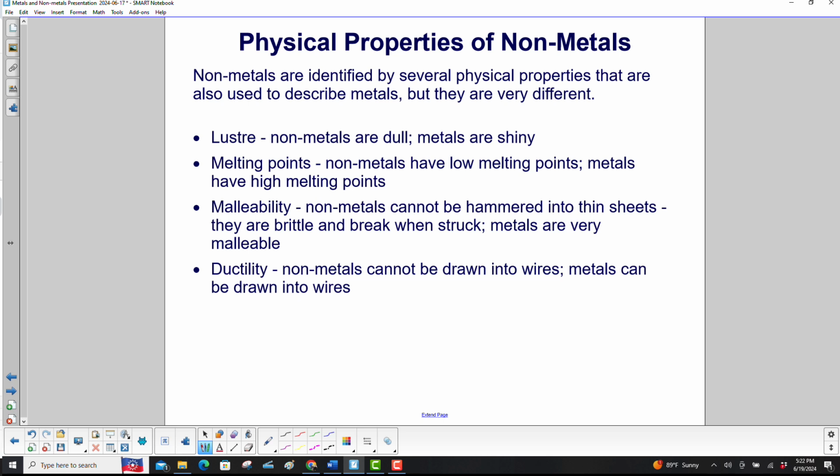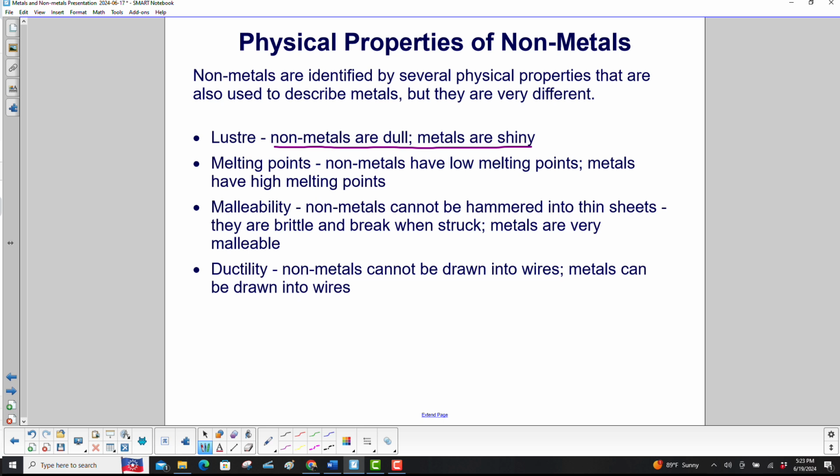Nonmetals are identified by several physical properties that are also used to describe metals, but they are very different. Luster. Nonmetals are dull. Metals are shiny. Melting points. Nonmetals have low melting points. Metals have high melting points. Malleability. Nonmetals cannot be hammered into thin sheets. They are brittle and break when struck.